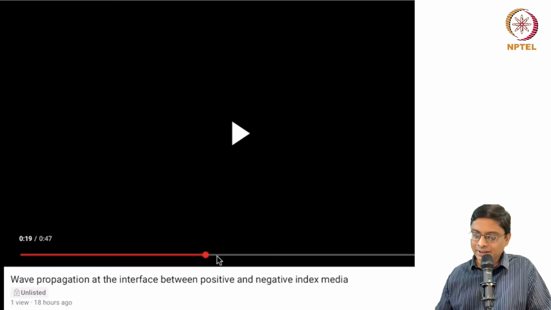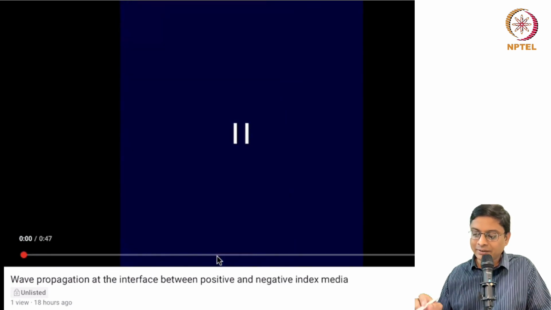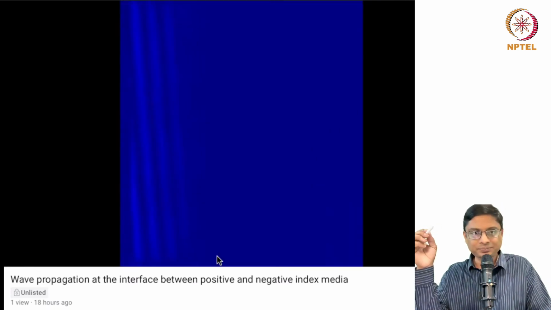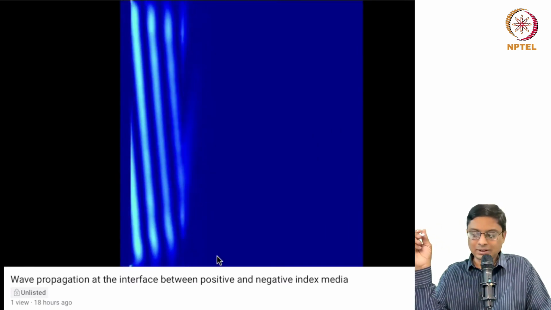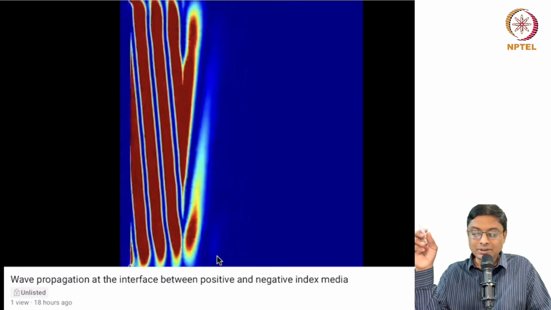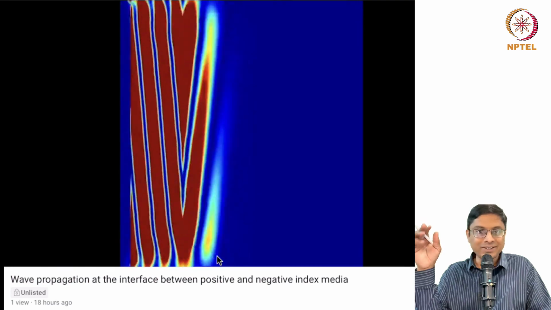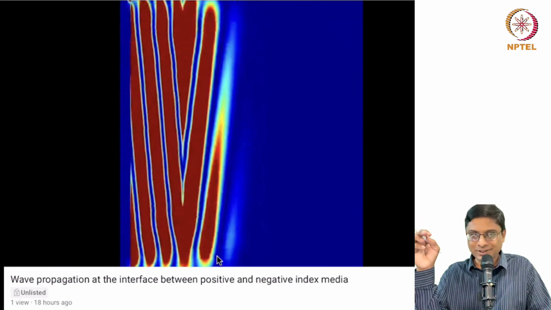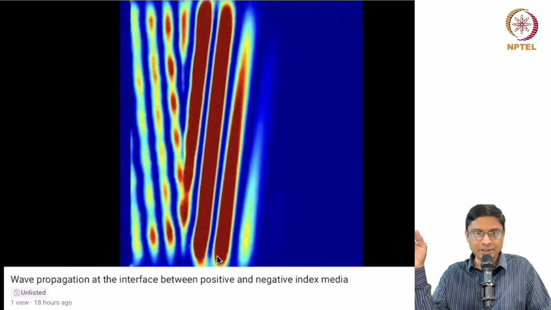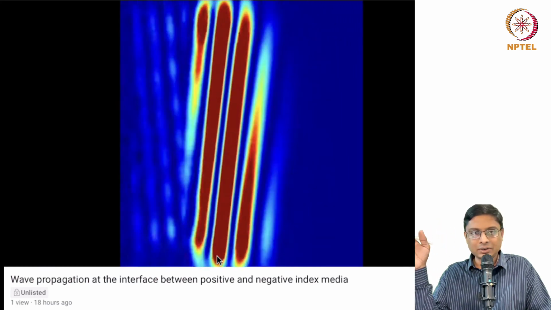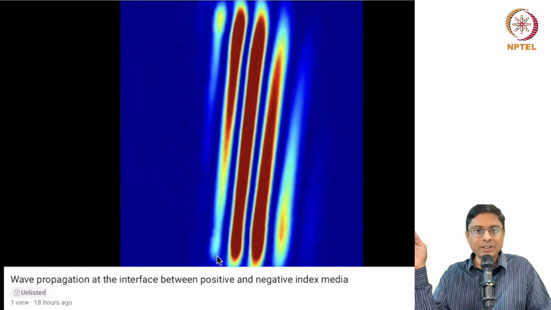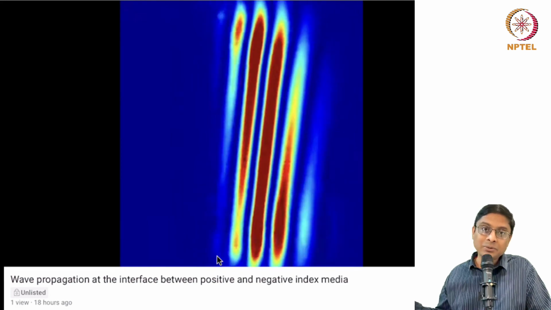But then if I have a case where you're having a negative index medium, the second part of it is a negative index, see what happens. The wave is incident as what you would expect, and then it hits the interface, and now it looks like something strange is happening, but just give it a moment, you'll see what's happening. Okay, the wave is now more or less going into the negative index medium. All right, so now as it propagates in the negative index medium, you will see that it appears as if the phase fronts are moving towards the interface.